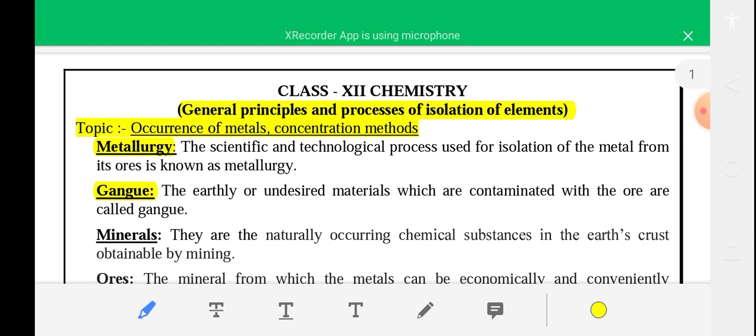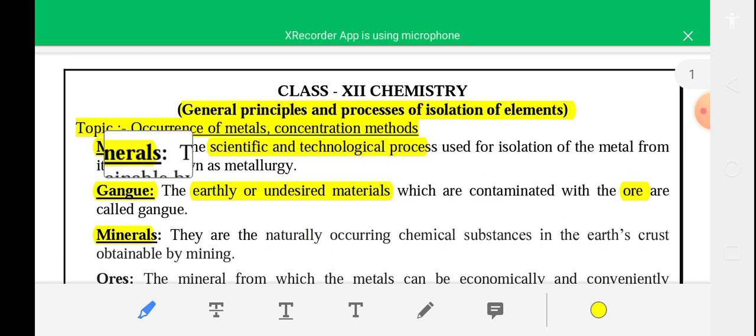It is the scientific and technological process used for isolation of metal from its ore, known as metallurgy. Okay. And next definition is gangue. What is gangue? The earthly undesirable material, that is impurities which are contaminated with the ore, are called gangue.